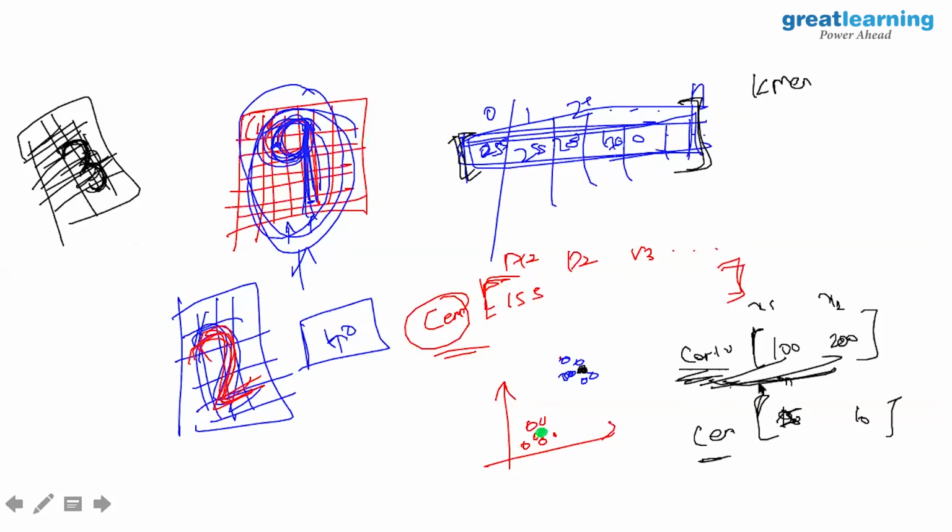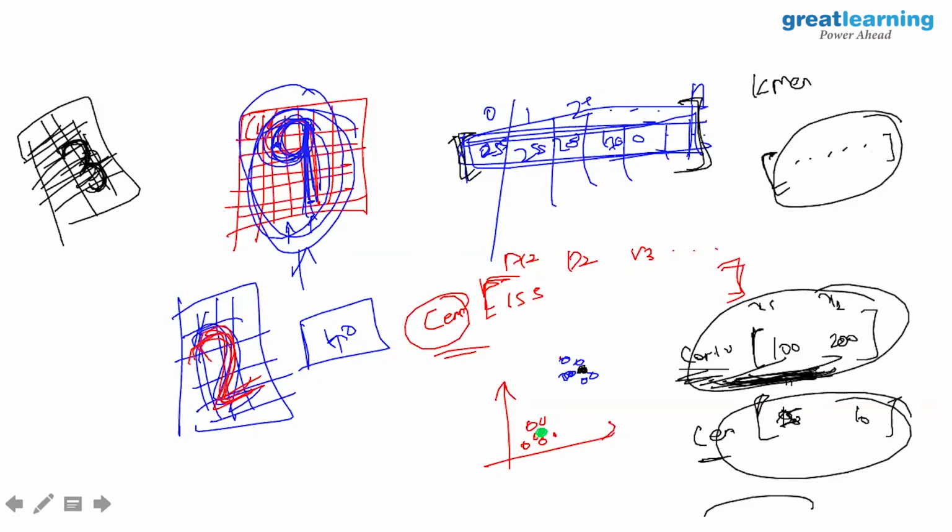Any new point that comes in is going to have some input. It compares the distance between this point and this center, and this center, and one more center, and tags it to the center that has the lowest distance. Does that answer your question?